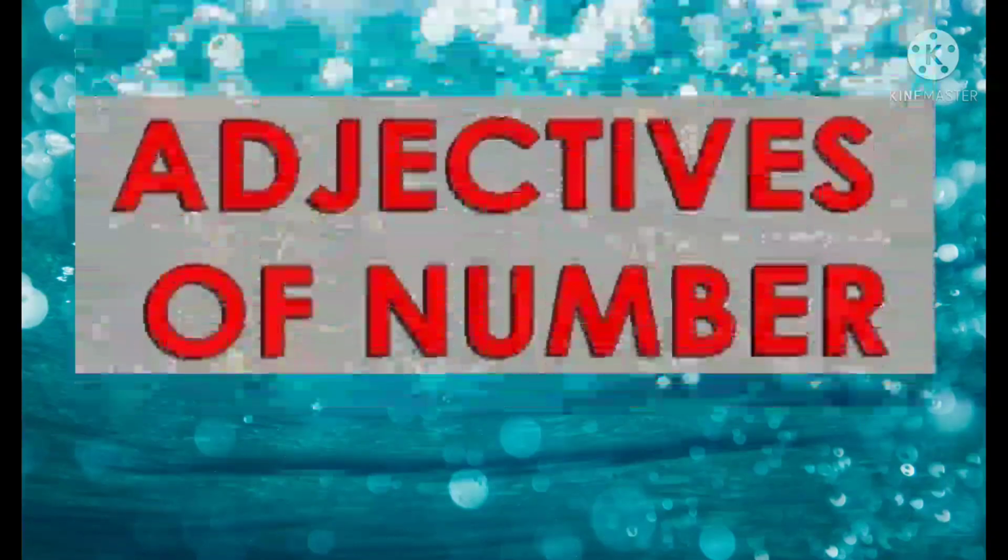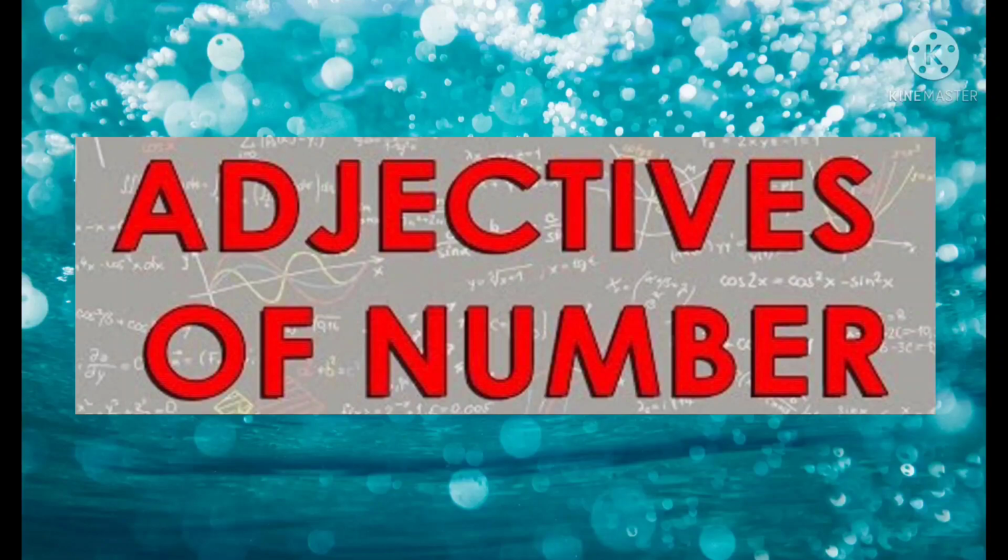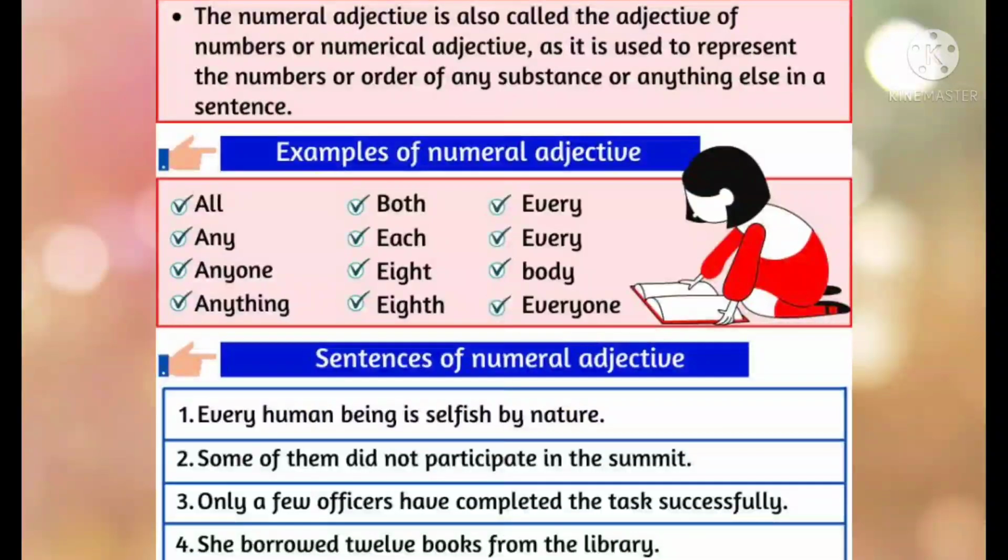Now we have a second type of adjectives, that is adjectives of number. It is also called numerical adjectives. Adjectives of number or numerical adjectives tell us the exact number of countable nouns. The numerical adjective is also called the adjective of number, as it is used to represent the number or order of any substance or anything else in the sentence.